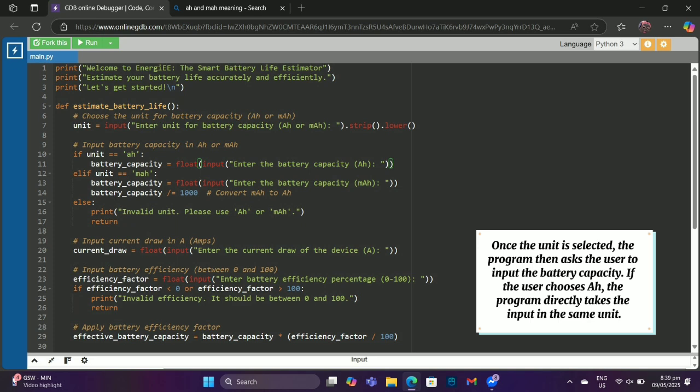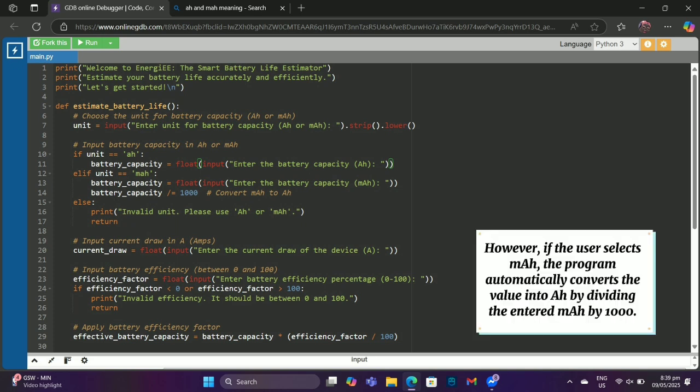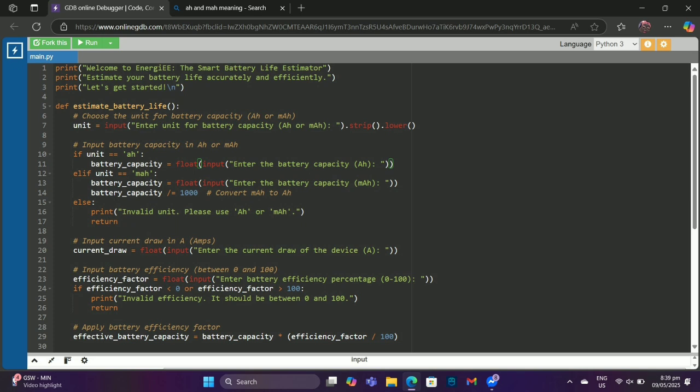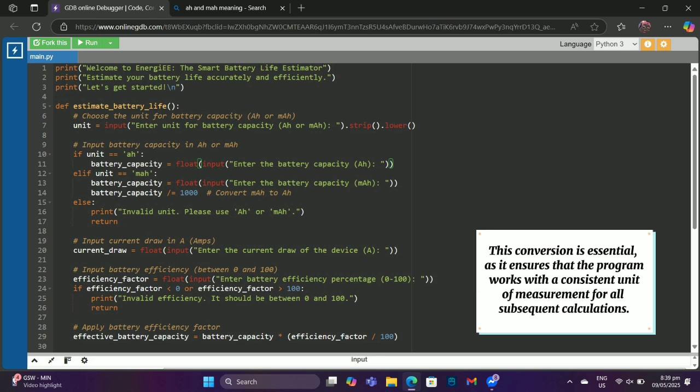Once the unit is selected, the program then asks the user to input the battery capacity. If the user chooses ampere hour, the program directly takes the input in the same unit. However, if the user selects milliampere hour, the program automatically converts the value into ampere hour by dividing the entered milliampere hour by 1000. This conversion is essential as it ensures that the program works with a consistent unit of measurement for all subsequent calculations.